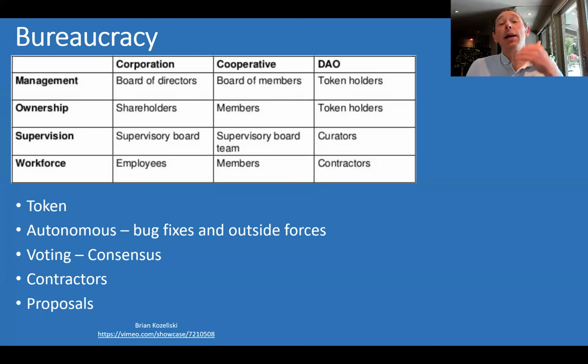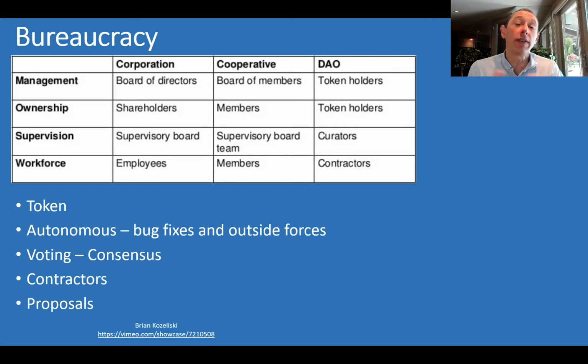Now, again, let's think about that bureaucracy, how that might work. You've got the board of directors, a C-suite, et cetera, in a corporation. But here what we're going to have is token holders. Those are going to be the people that are managing it and owning it and everything like that. And people that want to work here do it through the blockchain. Now, this is autonomous, which means that it's harder for people from the outside to change it. But it also means even if there's a bug in the blockchain, it's harder to fix that, right?